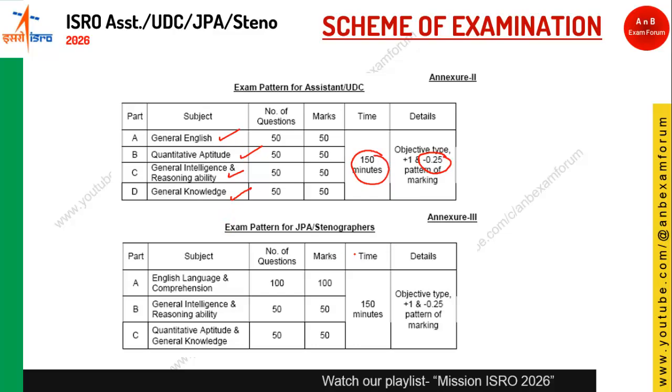For JPA and stenographer, they have combined 2 sections, quantitative aptitude and general knowledge, but they have focused on English language and comprehension, which is 100 questions, 100 marks, and general intelligence and reasoning ability of 50 marks, and part C of 50 marks. Again 150 minutes, 1 mark for a correct answer, and minus 0.25 for a wrong one.